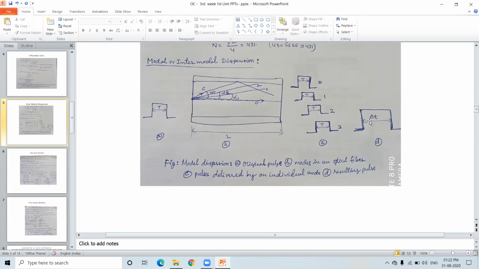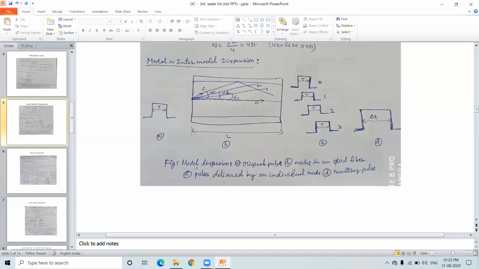Therefore, in fact, I mentioned only delta T, but it is T plus delta T. Up to here it is T and this is delta T. The remaining will be T, the same. So that means pulse widening or spreading has taken place, and that is only due to the modes present in the fiber structure.